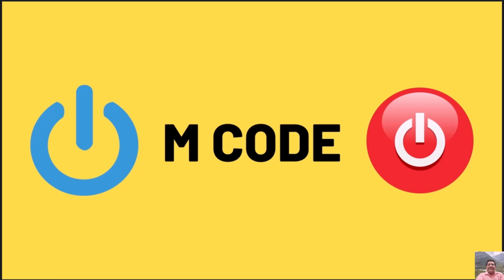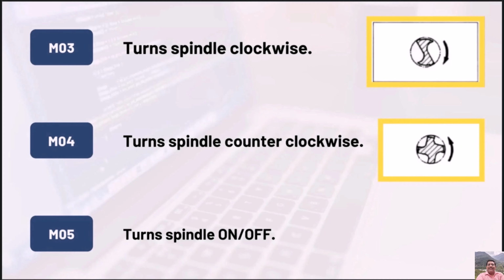M codes are not grouped in categories, although several codes may control the same type of operations, such as M03, M04, and M05, which control the machine tool spindle. M03 turns the spindle clockwise, M04 turns the spindle counterclockwise, and M05 turns the spindle on or off.